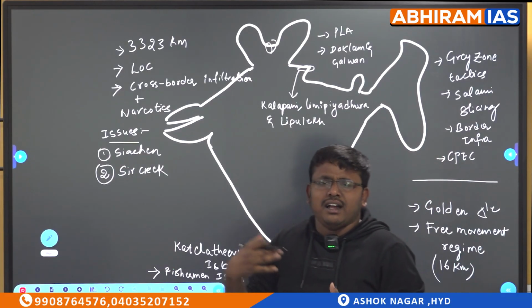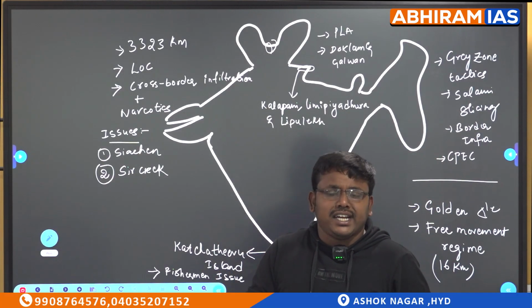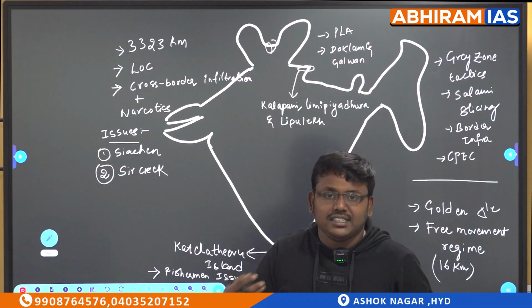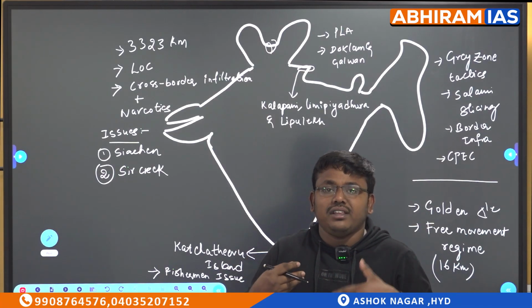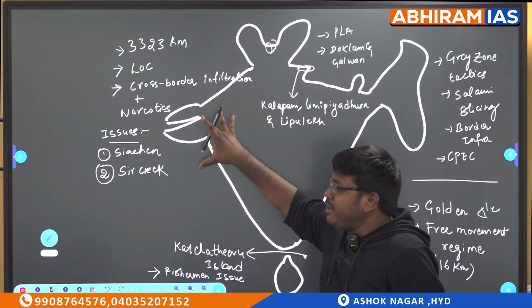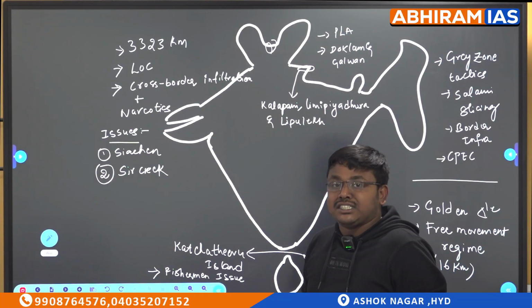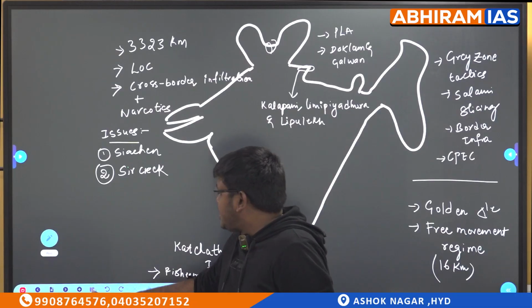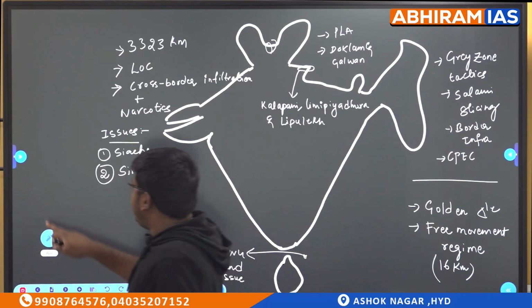So these are all the issues that are related to India and Pakistan. These are unsettled issues. If you remember the Radcliffe Line that was drawn in 1947, that was the main cause, and after that, however the shape Pakistan has taken. So these are all the major issues that come under this western frontier. So do remember this western frontier. Let me mark it down.